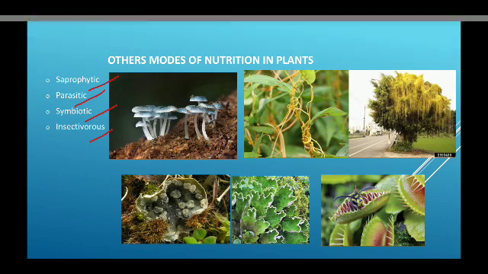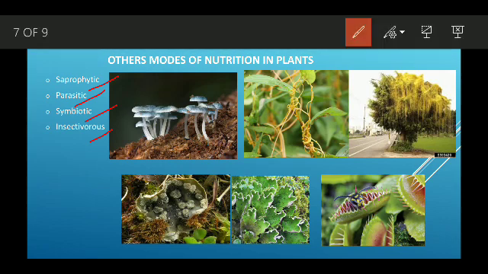In saprophytic plants, they get the nutrition from dead and decaying material. Just like the mushroom, which is a kind of fungus.